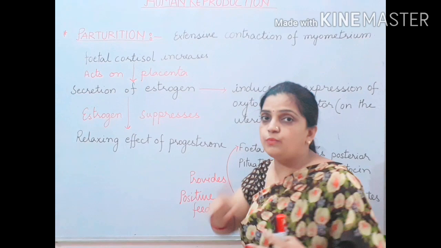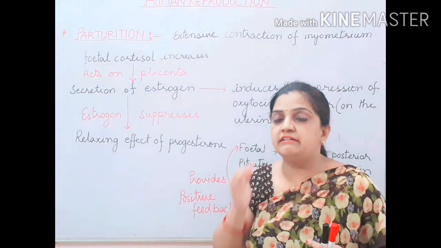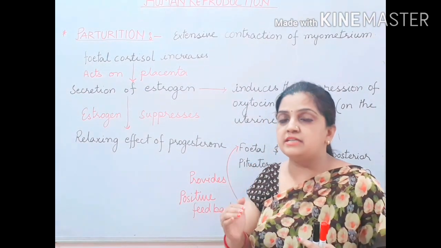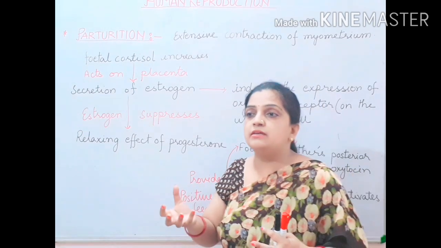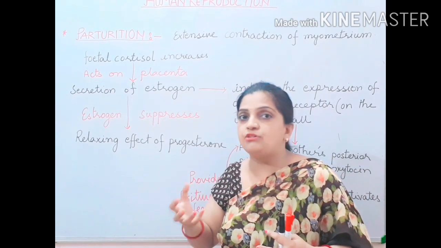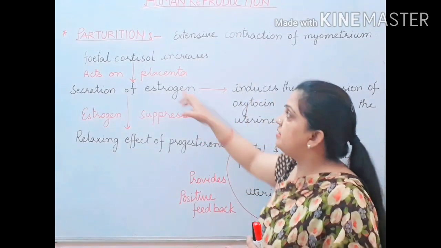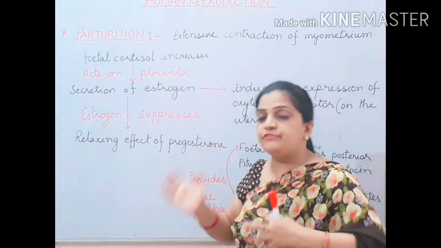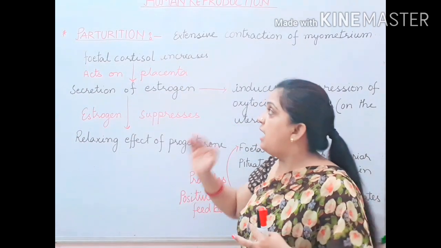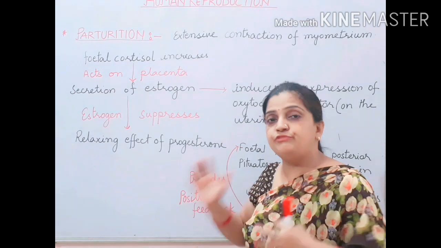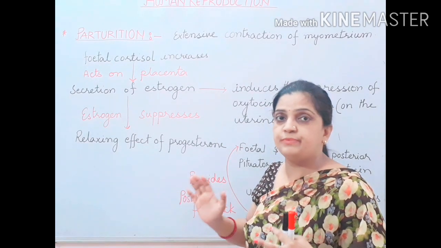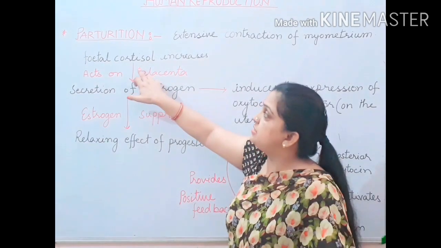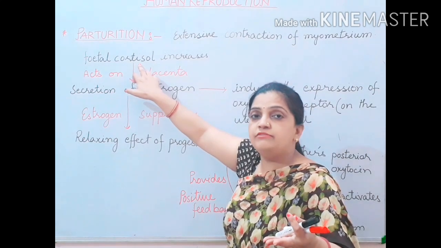This was also one of the hormones secreted by the placenta, and it was allowing the full growth and development of the fetus. So children, when the complete fetus has been developed, after the fully developed fetus has been prepared, your fetal cortisol will increase.